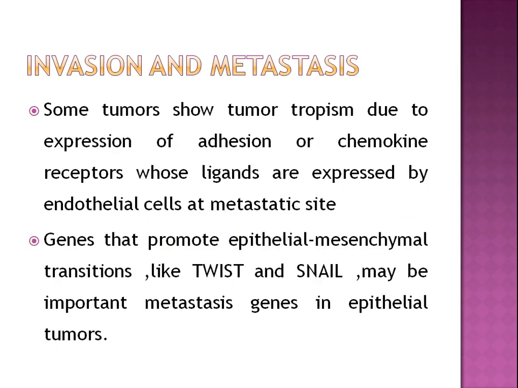Some tumors show tumor tropism due to expression of adhesion or chemokine receptors whose ligands are expressed by endothelial cells at the metastatic site. Genes that promote epithelial mesenchymal transition, like Twist or Snail, may play an important role in metastasis.